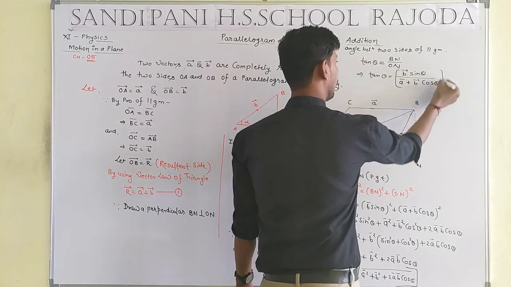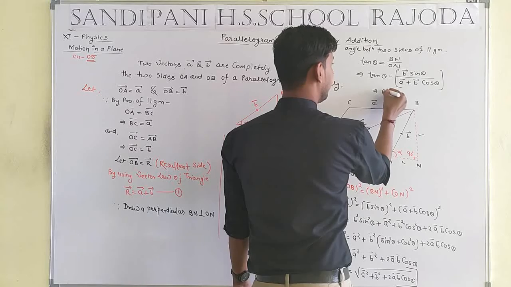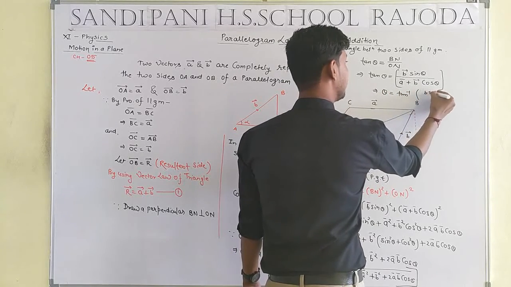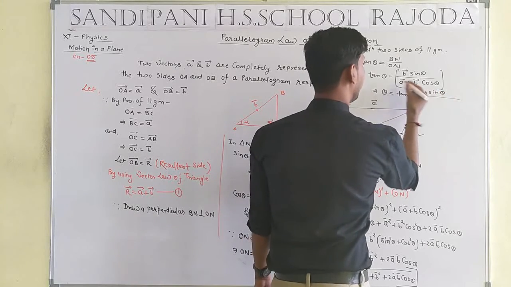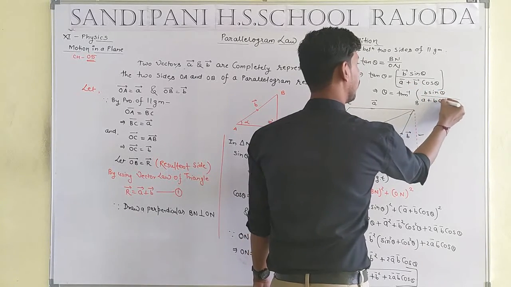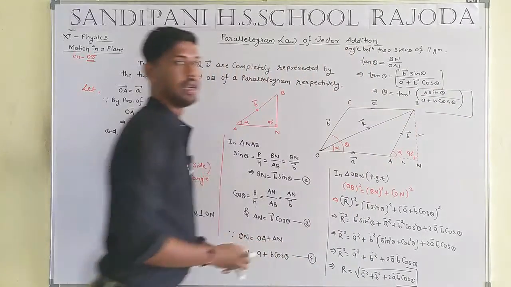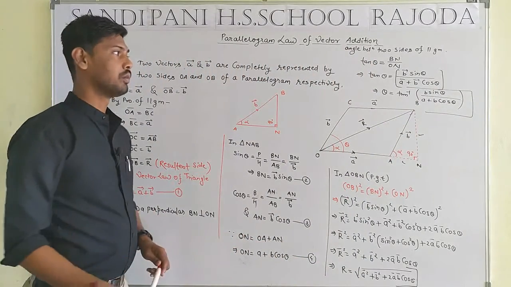Okay students, so finally theta will be equal to tan inverse of B sin theta whole by A plus B cos theta. That is the resultant formula to get the angle between the two sides of the parallelogram.